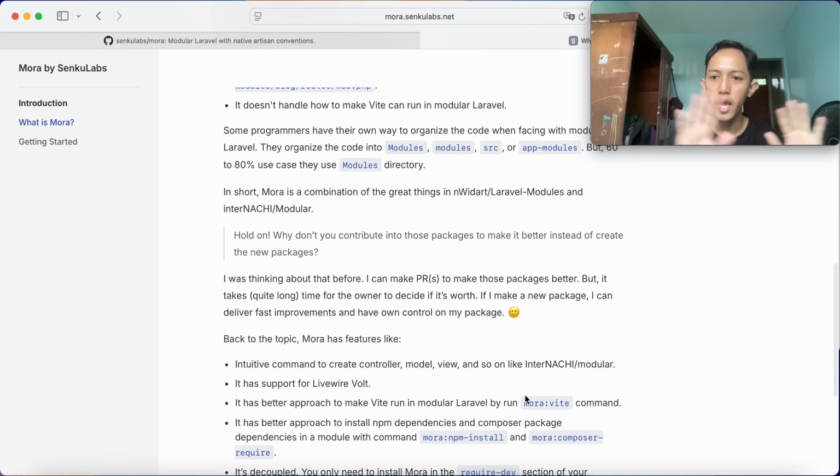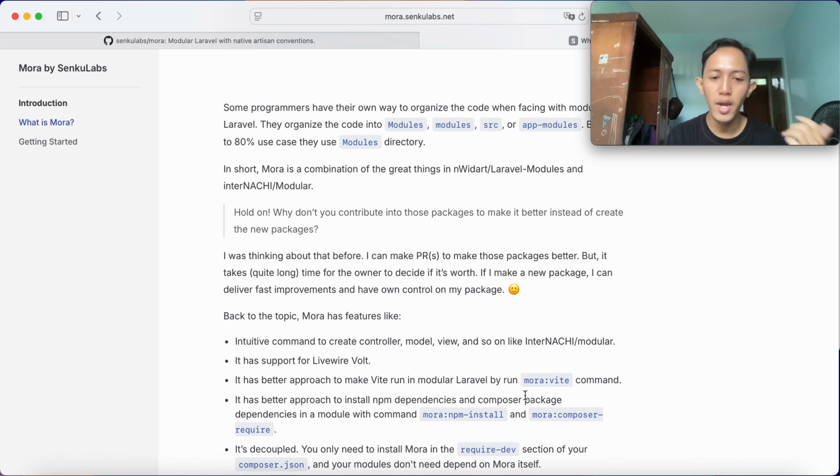So Mora has features: the combination of InterNACHI and Nwidart Laravel modules. It also supports Livewire, and it has a better approach to make fit run modular in Laravel, using the Mora fit command here.